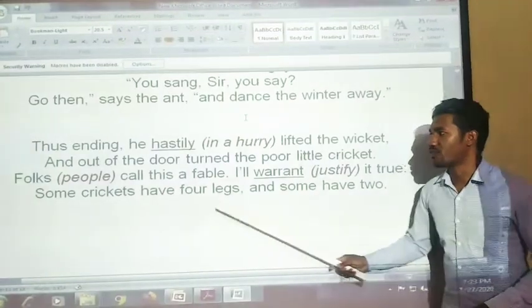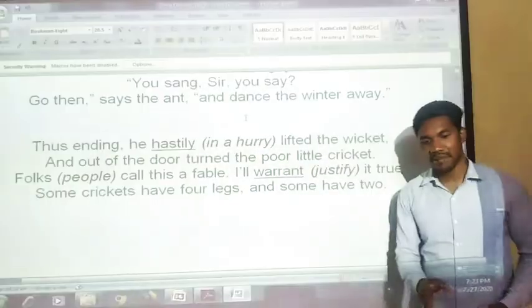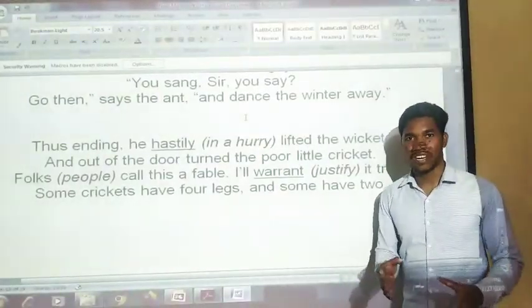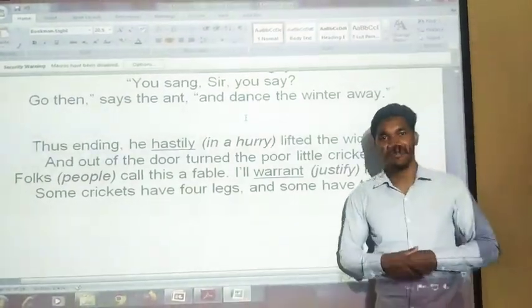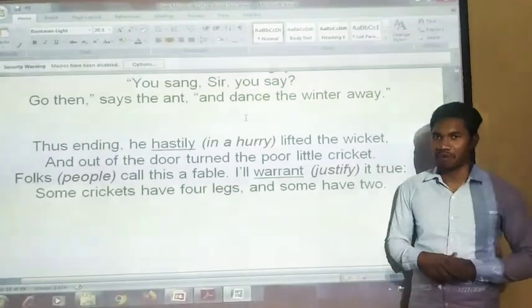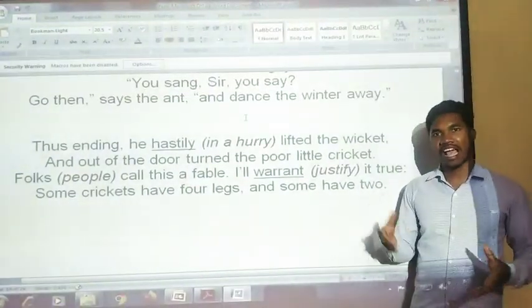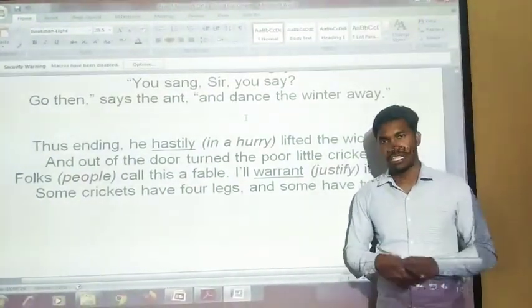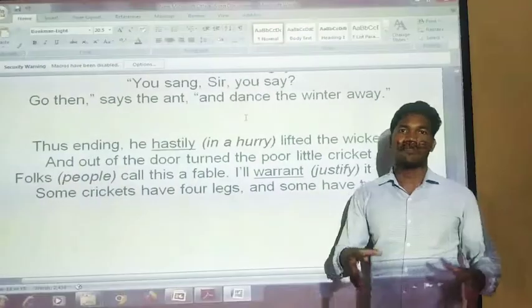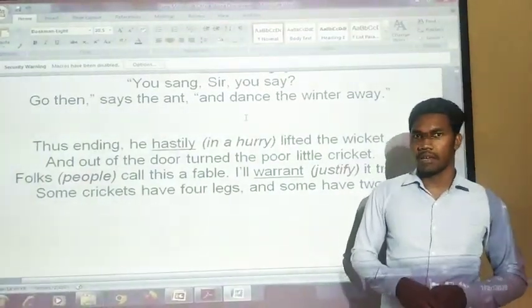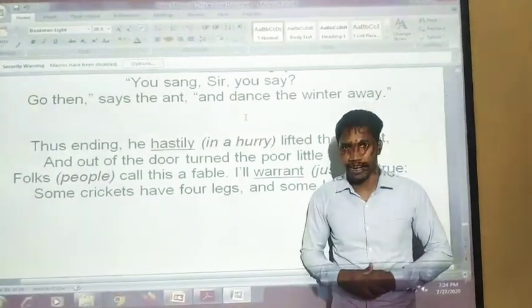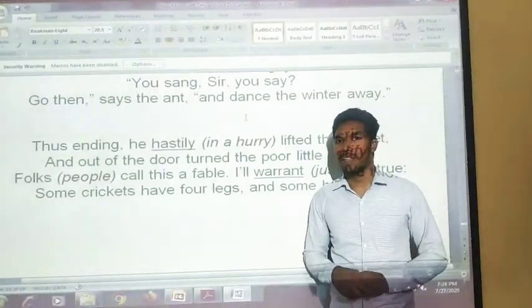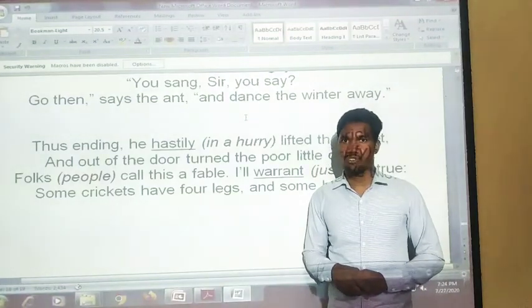Some crickets have 4 legs, some 2 legs. Okay, some cricket has 4 legs. What is a cricket who is having 4 legs? The original one. And what is a cricket who is having 2 legs? The human beings. Okay. So my dears, as the cricket was, here also human beings are like that. They don't prepare for coming days. Okay. We must be prepared. We must be ready about the coming days, what is coming there. And we must be ready to face every and any situation.